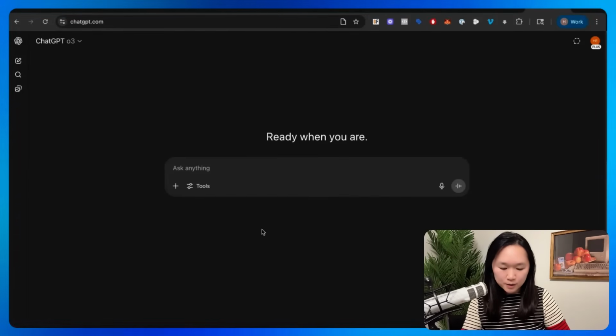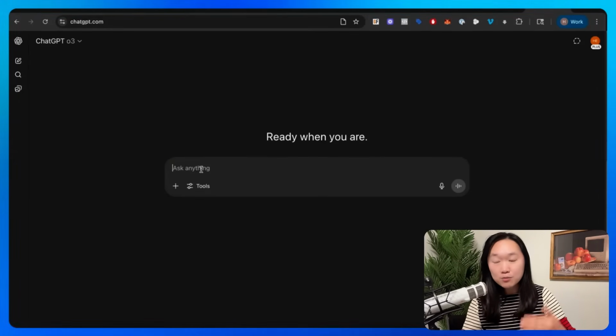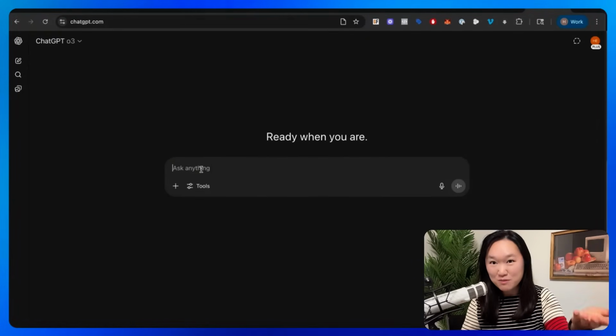Now, once we got this idea ready, then the next thing is to write the prompt that will tell the AI exactly what we wanted to create. Now, you can absolutely just type in the prompt yourself, or you can actually use AI to write the prompt for you. So I have my ChatGPT open here, and now I can put in my prompt for the AI to write a prompt for me.